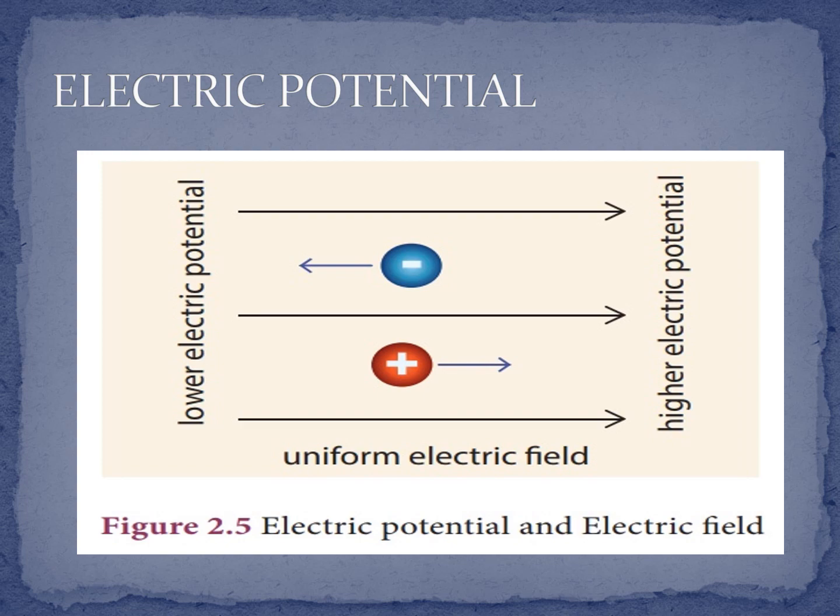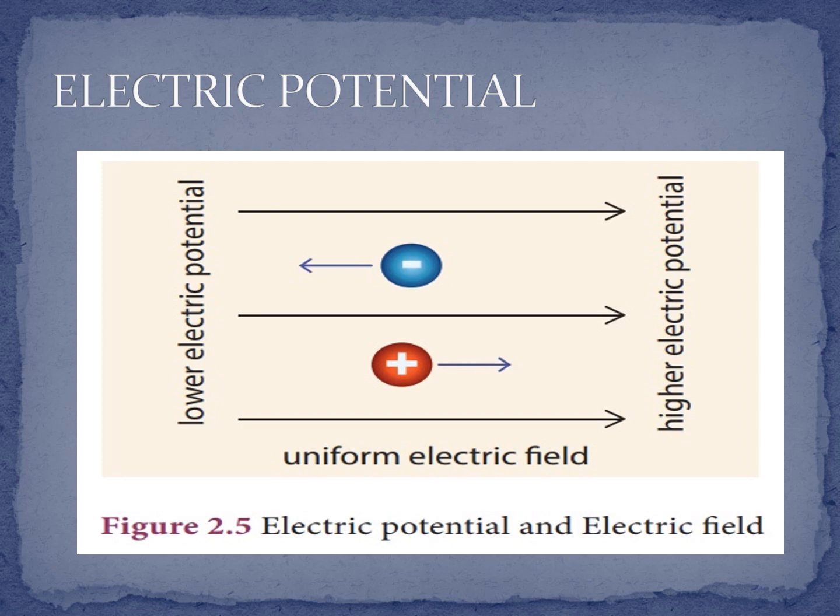Lower electric potential, higher electric potential. Everybody see the picture. In a uniform electric field, the positive side is at higher electric potential, and the negative side is at lower electric potential.